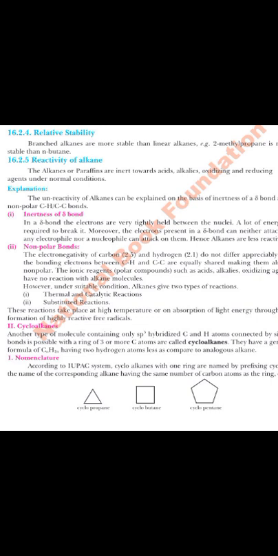Why are they inert? The unreactivity of alkanes can be explained on the basis of the inertness of their sigma bond, and since they are non-polar, inertness is the usual expected property. He usually asks the same question in the exam. What is the inertness of the sigma bond?